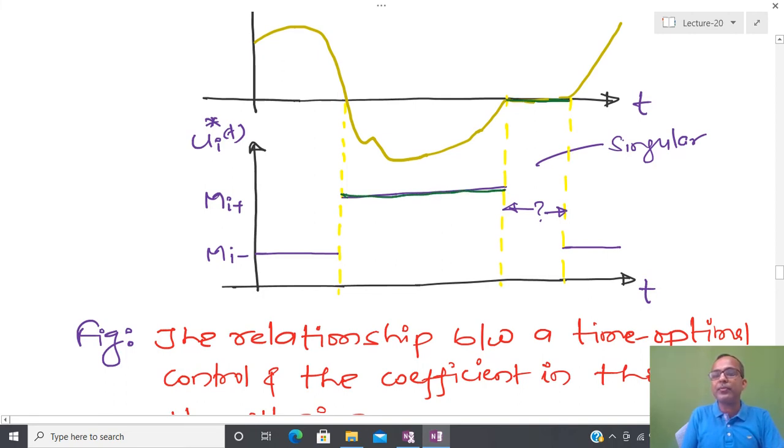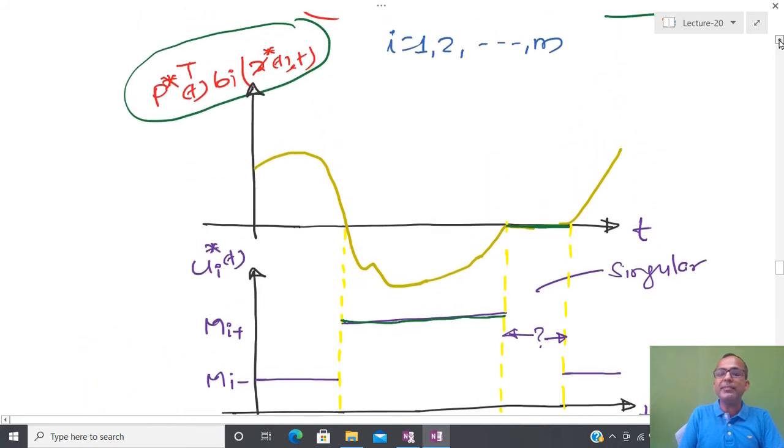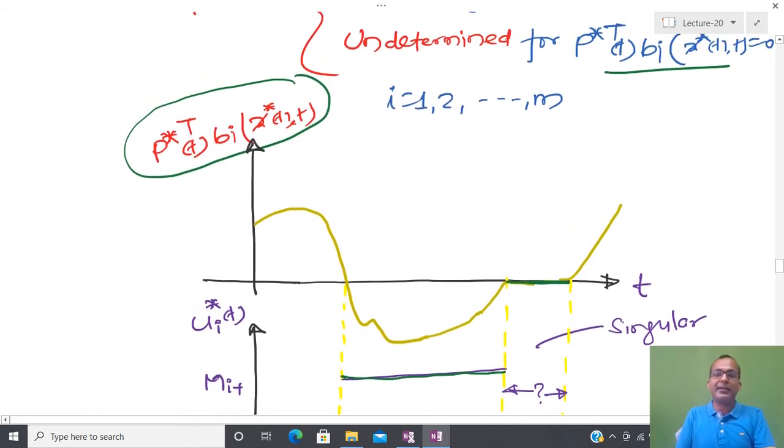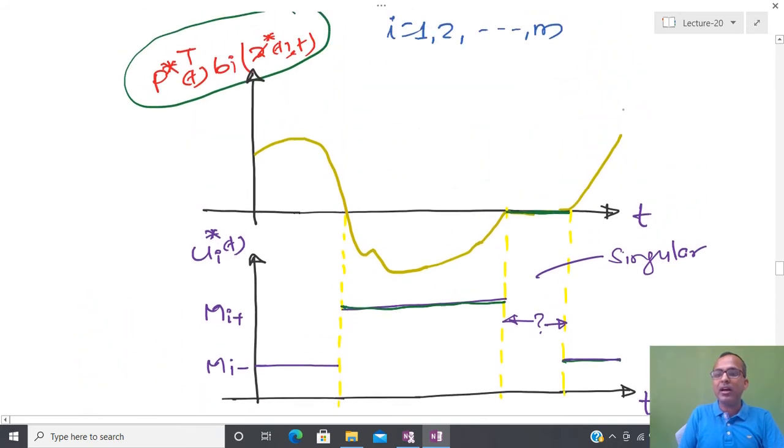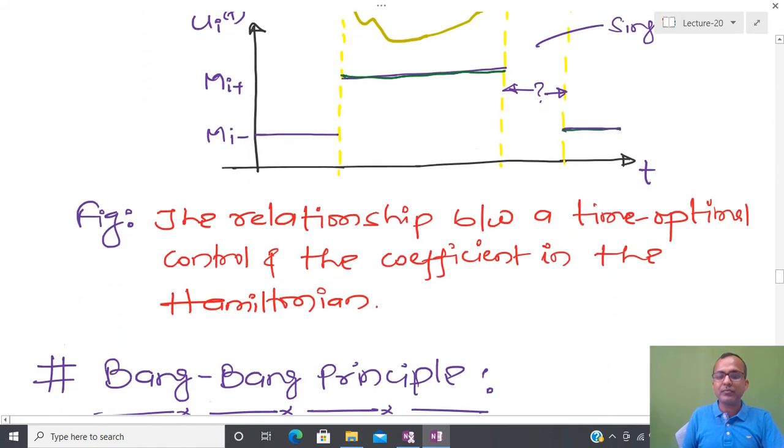But if that quantity is 0, it means that control is not going to affect the system, whatever control you apply. So we just have to make sure that in this particular singular interval my system is stable, then I am able to derive the optimal control. That is the assumption I have, and again, since this particular curve is going in positive direction, that should be minimum.